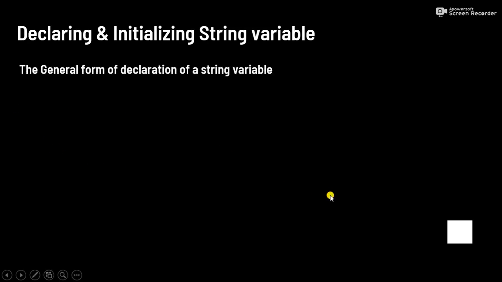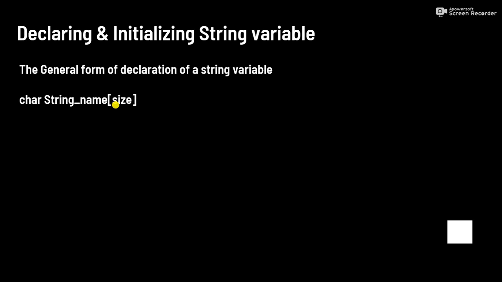To declare and initialize a string, the general form of declaration of a string variable is as follows. First we mention the data type, that is char, then we write the string name, and then we mention the size. This size determines how many characters we want to store in the character array.